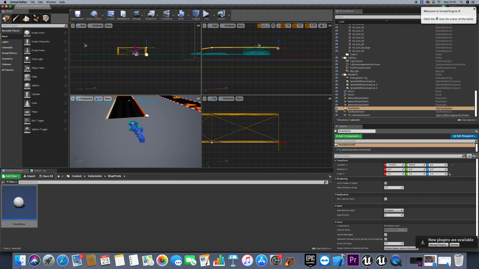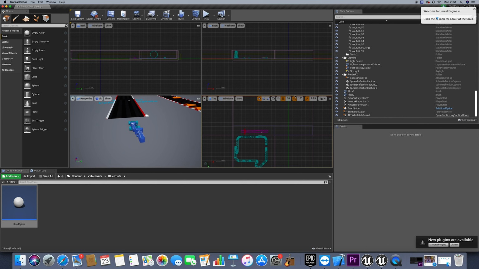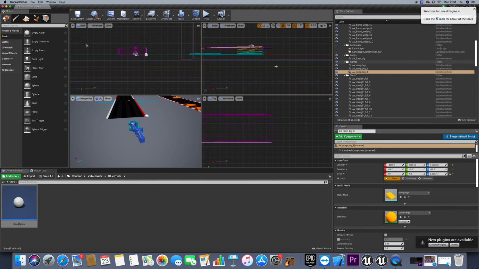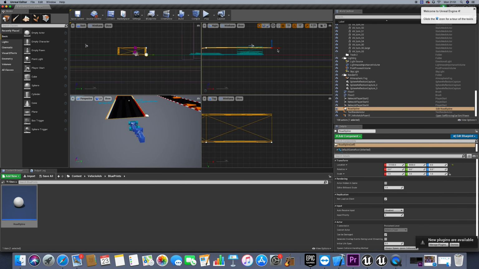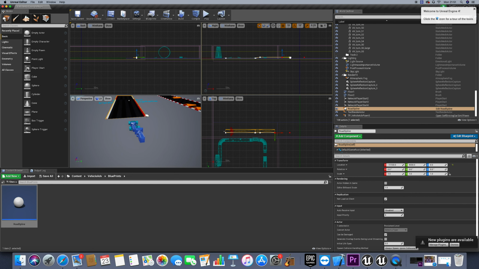Then again, let me see how much space do we still have. Okay, we still have quite good space. So then now let's duplicate and create.